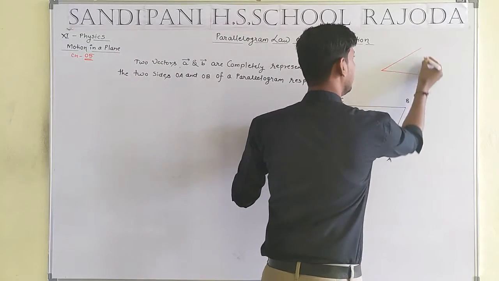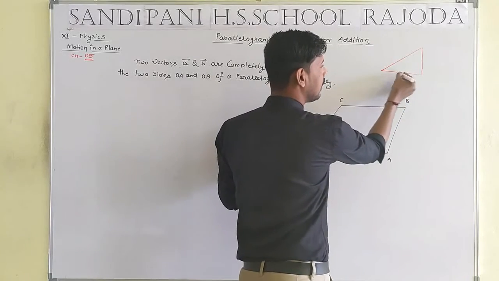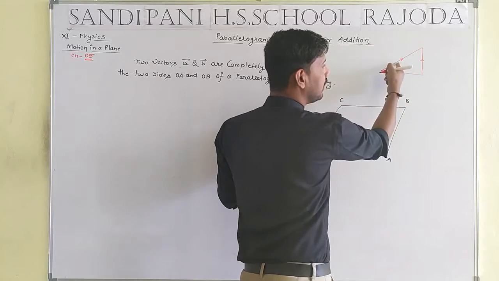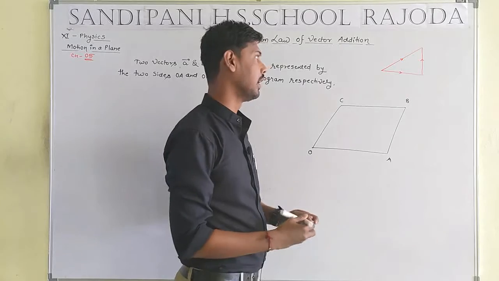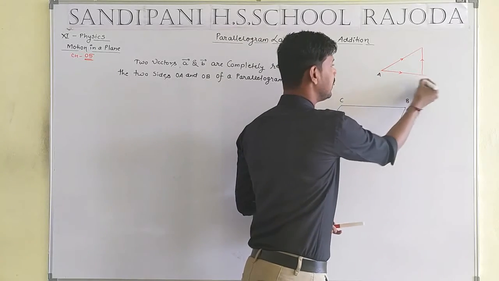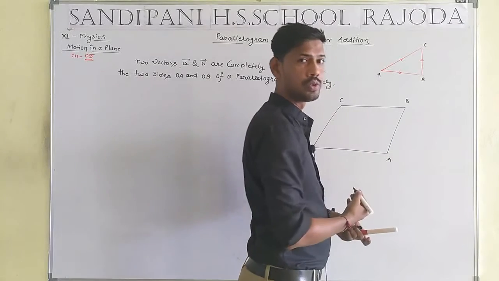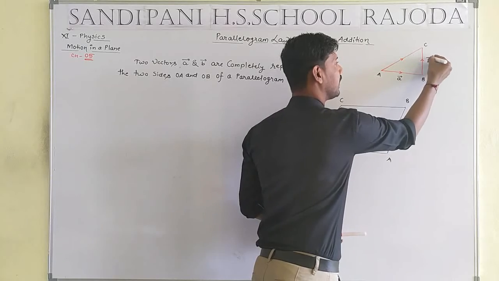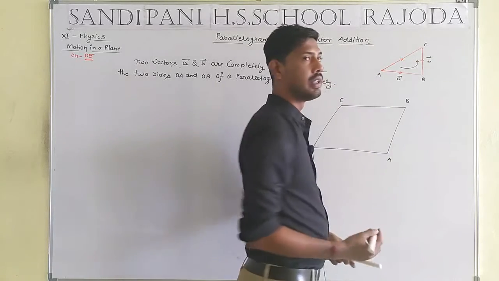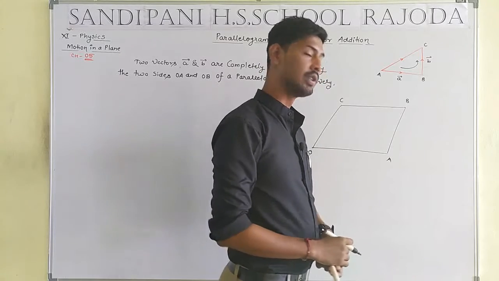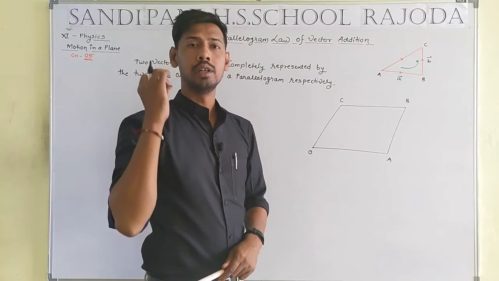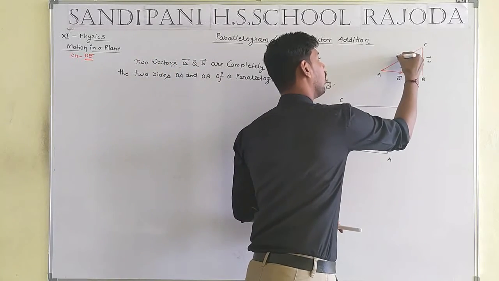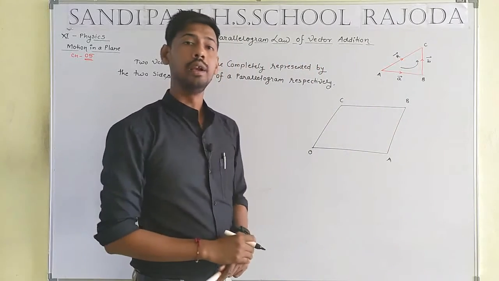In case of any triangle, students, let us consider the directions. These two have the same direction, and this one represents the opposite direction. Let us consider ABC is any triangle. AB will be equal to vector A and BC will be equal to vector B, and the direction of vector A and vector B are both the same. Don't think about whether it is clockwise or anticlockwise.